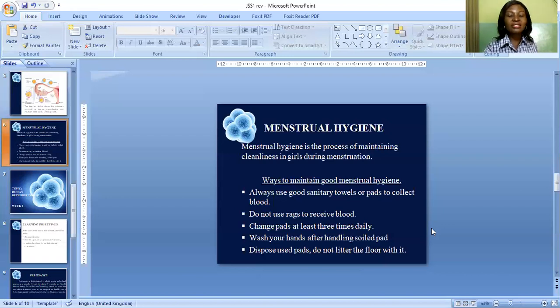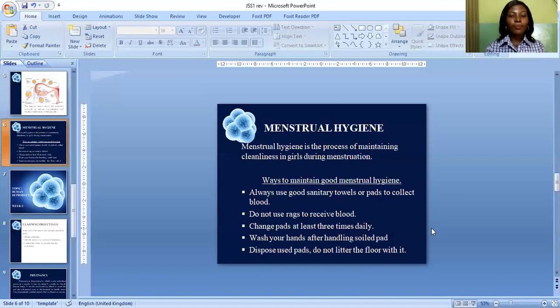Then we take a look at menstruation also. This is the shedding of the lining of the womb when fertilization does not occur. We also look at menstrual hygiene. It's the process by which a young girl maintains cleanliness during menstruation. And we also look at the ways to maintain good menstrual hygiene.